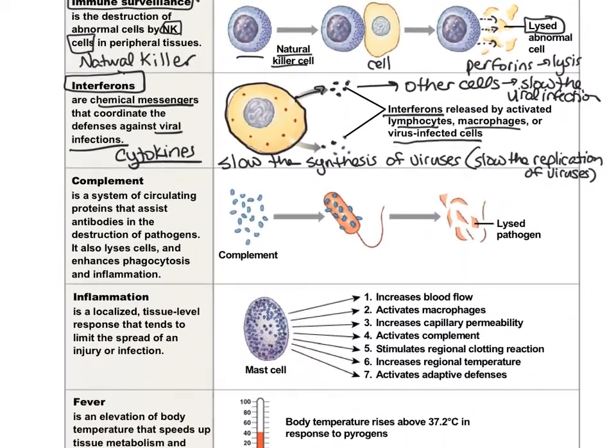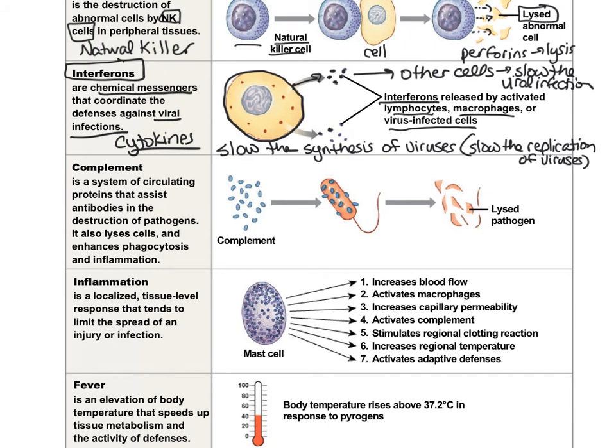Next, we have the complement system. The complement system assists the antibodies. So it kind of complements the antibodies, so you can remember it that way. What antibodies do is they detect pathogens and foreign cells, and they attach to the cells, and they can flag down these macrophages. Well, these little complement proteins do the same thing.